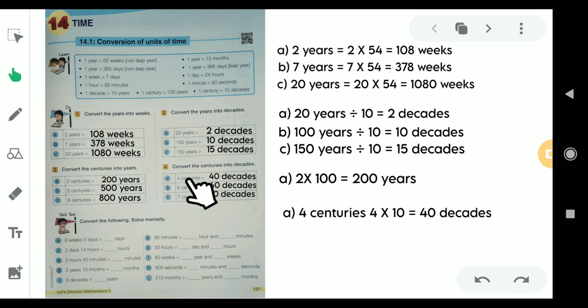So multiply the given number by 10. 4 centuries will be equal to 40 decades, because 1 century equals 10 decades. Then 6 centuries would be 60 decades. If you are not understanding, just look here: 4 centuries equals 4 times 10, which is 40 decades. Similarly, 6 centuries would be 6 times 10, which is 60 decades, and 7 centuries equals 7 times 10, which is 70 decades.